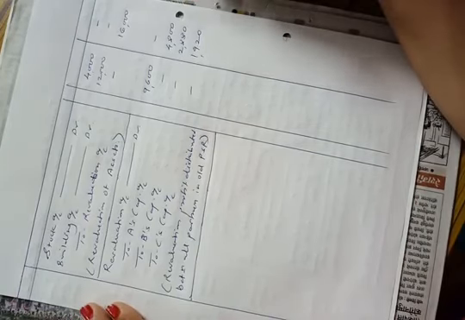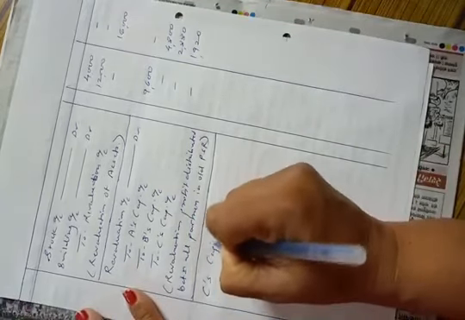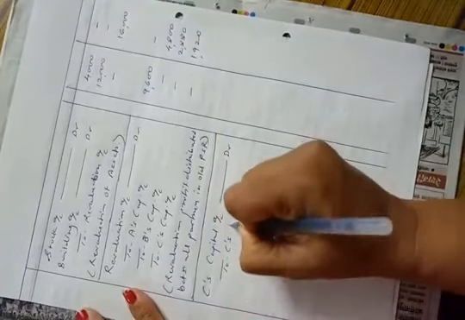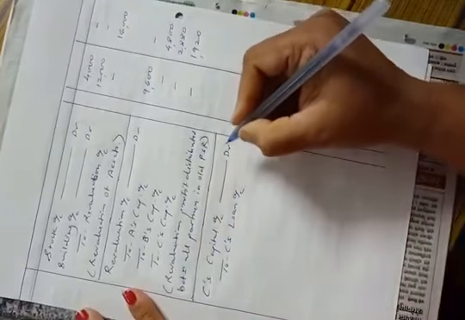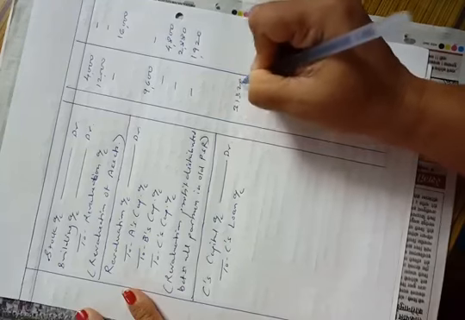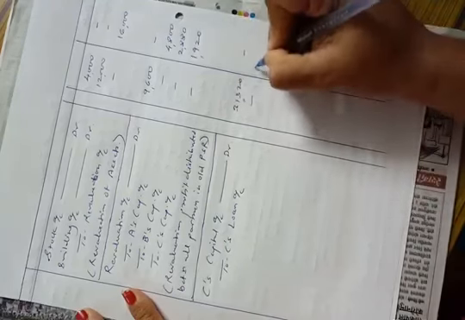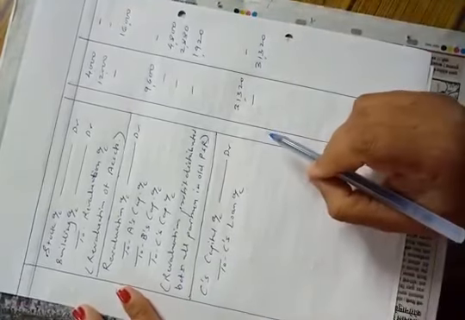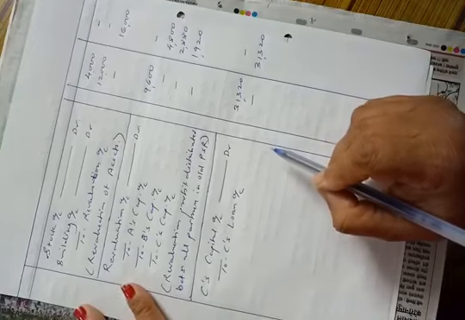After tallying the revaluation account, we have tallied the retiring partner's capital account and transferred his balance to his loan account. So now we will pass that entry, that is, C's capital account debit to C's loan account, 31,320. We have transferred C's dues from the business to his loan account.